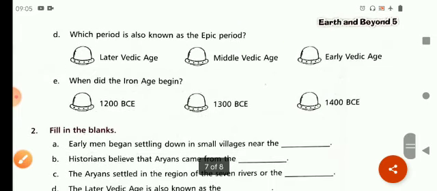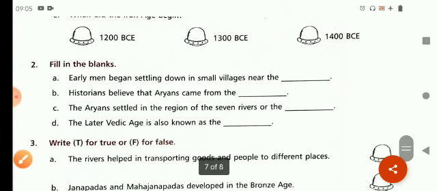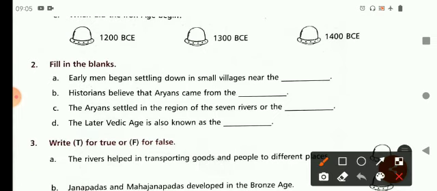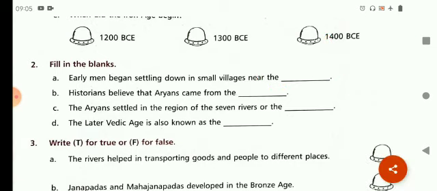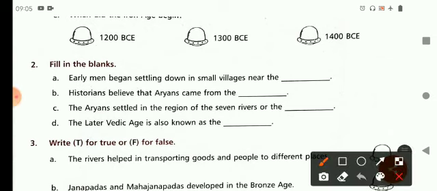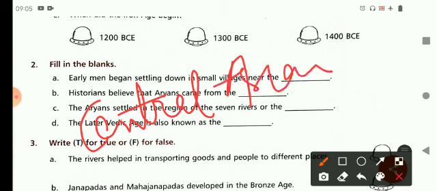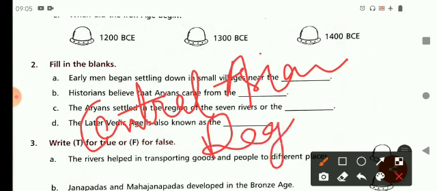Now let's move on to the next exercise, that is fill in the blanks. Let's read the first one. Early men began settling down in small villages near the, and the answer is river banks. Second one is, historians believe that Aryans came from the, and the answer is Central Asian region.